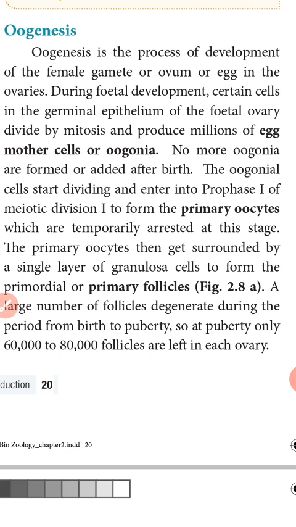Then the oogonial cells start dividing, and they enter prophase 1 of meiotic division 1 to form primary oocytes.